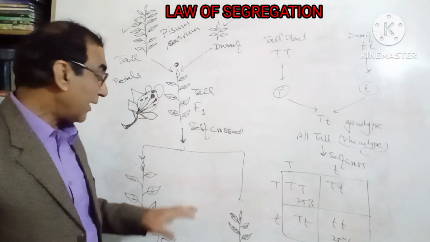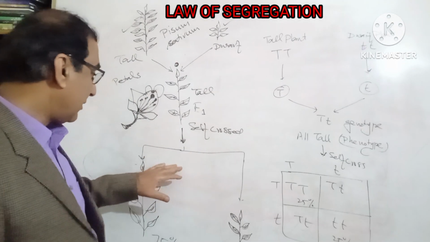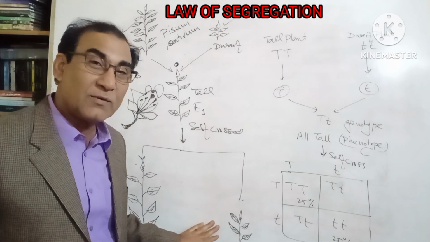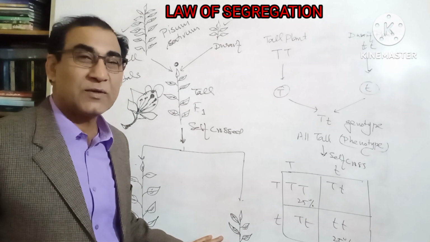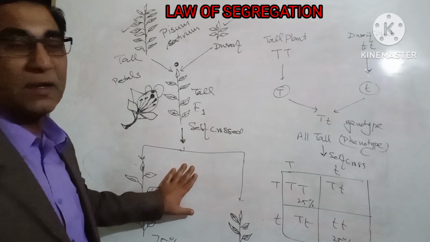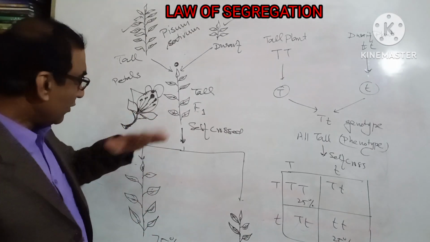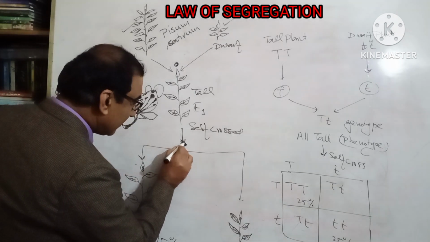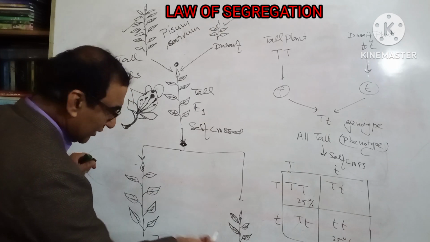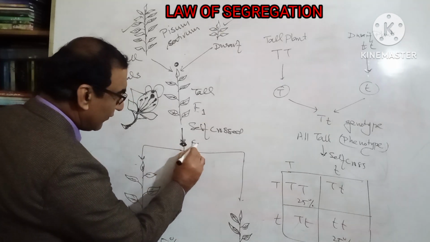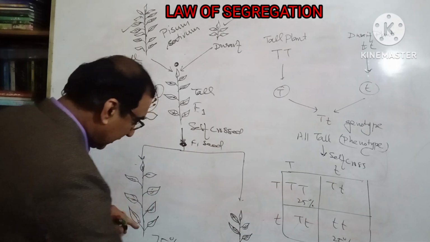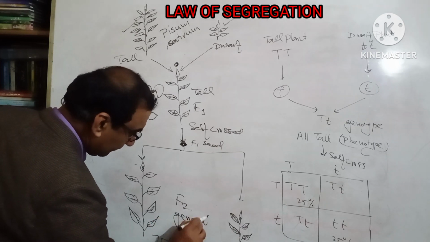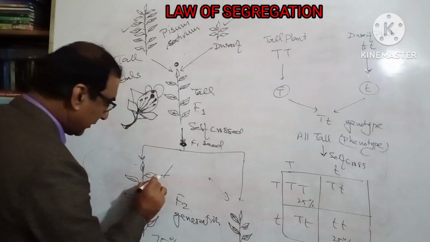He took the seeds and grew them, and he found that about 27% of the plants grown from these seeds were dwarf. Suppose this is the seed, and he grew those seeds. These are the F1 seeds. Now these are the F2 generation plants.